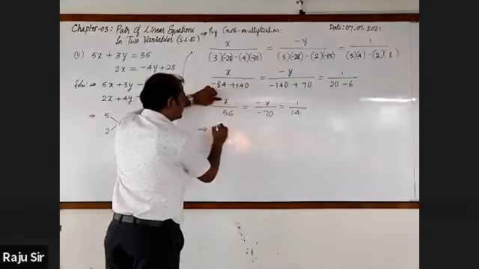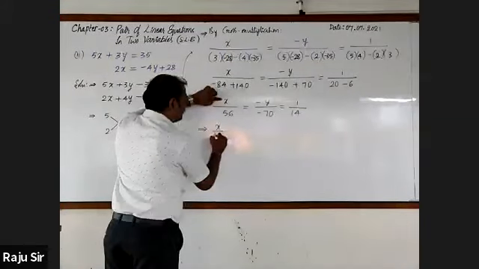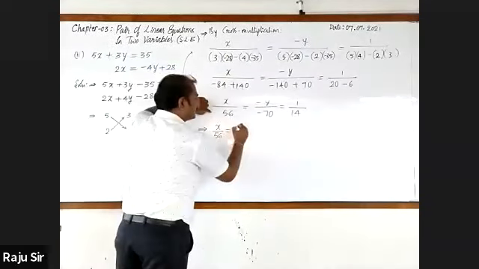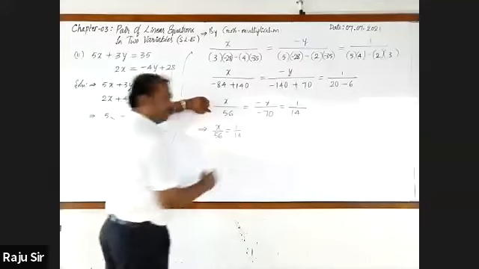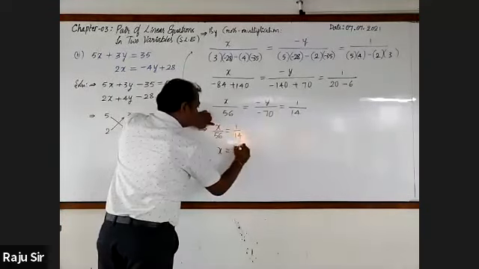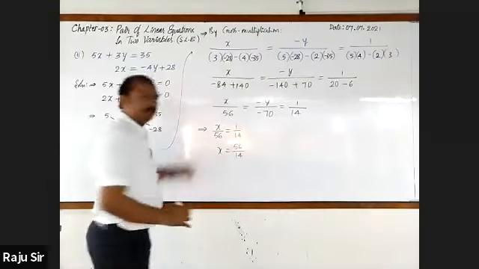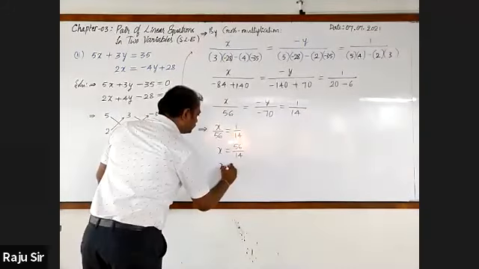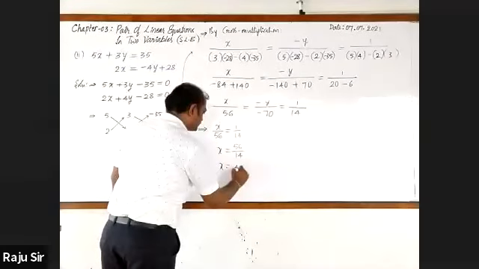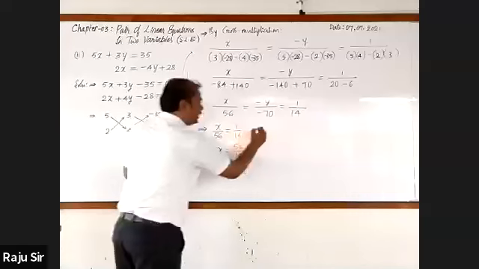So I take the first x term. x by 56, equal to... Correct. Equate this to the constant. It is 1 by 14. Next, x is equal to cross multiply 56 by 14. x equal to 14 4s are 56. x equal to 4.